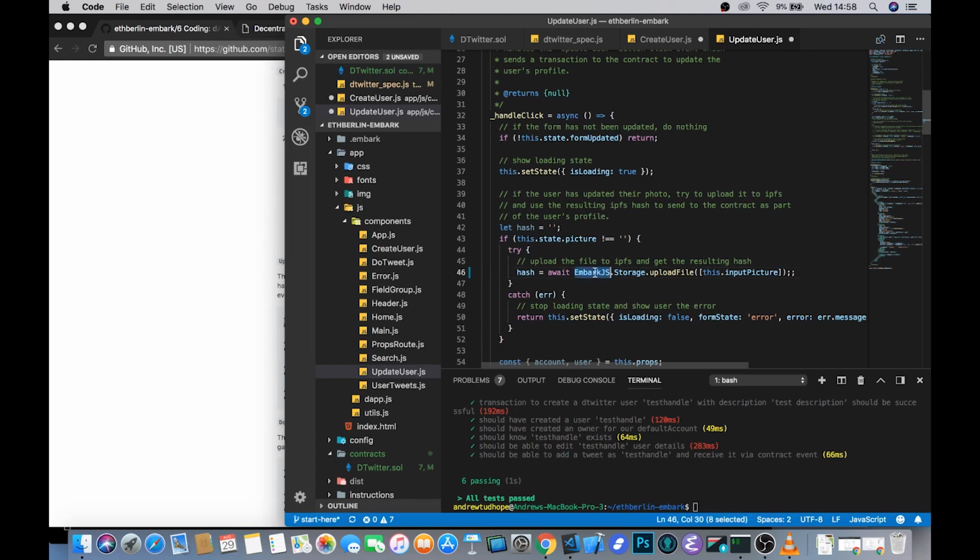So this is why the Embark.js object is important. It comes with your .communication or .storage or various different other methods that you can access. And like I said, in one simple line of JavaScript, you can upload a file to IPFS. You can also fetch files. You can also work with Swarm. The possibilities here are kind of endless, and it's incredibly powerful that you can do that in one specific way. So we try and set the hash equal to whatever comes back when we upload that file, and it should return a hash.